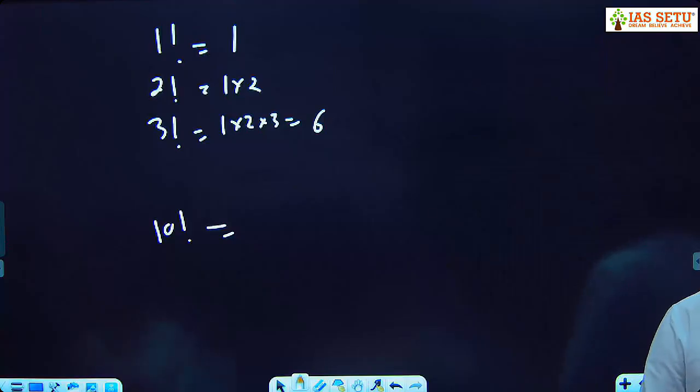At least 8 factorial तक की तो याद कर लेना, 8 factorial तक की तो याद होनी चाहिए आपको। Better if you can remember up to 10 factorial, otherwise up to 8 factorial. So today we are not conducting any test. ठीक है, थैंक यू स्टूडेंट्स। कल छुट्टी, कल आपकी छुट्टी रहेगी।